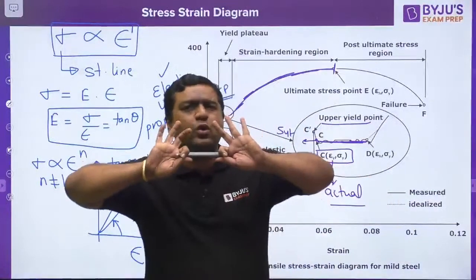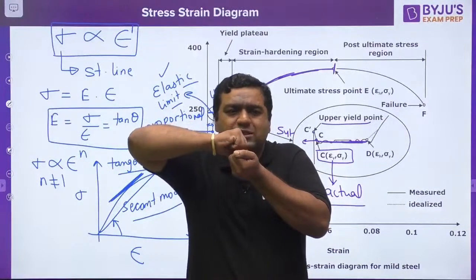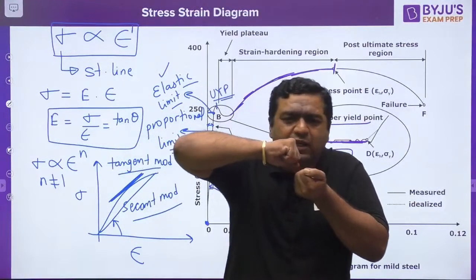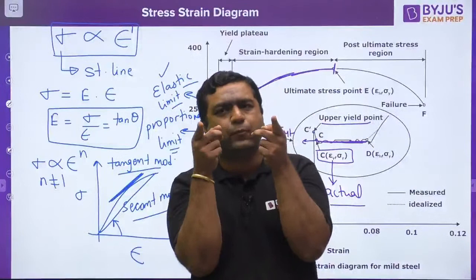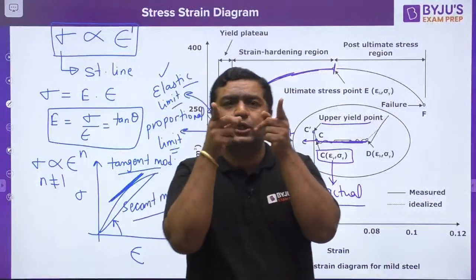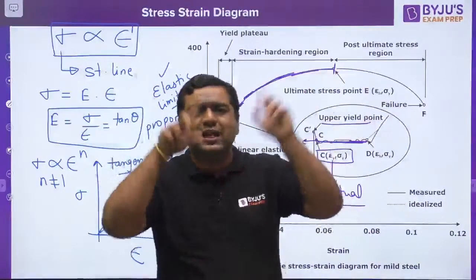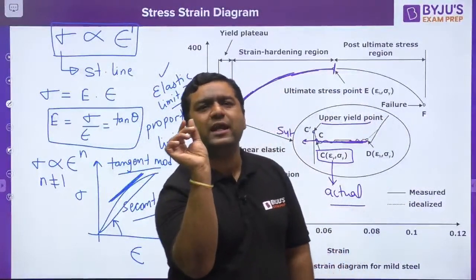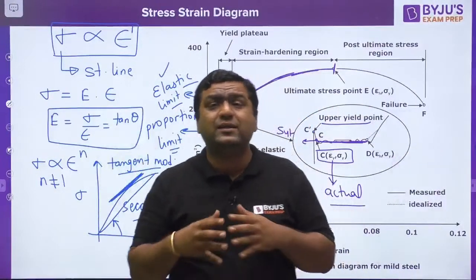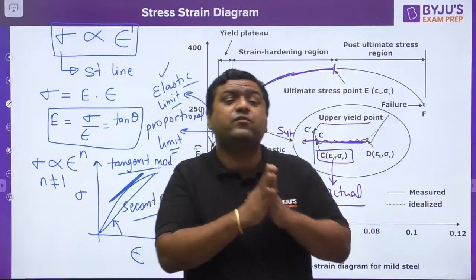So my dear, when you are going to load some material, what is going on? Let us say there are two atoms. They are going to go slightly far away from each other when you apply the forces. And when they go far away, in two atoms there are two nuclei which are positively charged. There are electrons which are negatively charged. So positively charged nuclei will have repulsion between each other. Electrons will repel each other. But the nucleus of one atom will be attracting the electron of the other, and the nucleus of the second will be attracting the electron of the first. So some attractive and some repulsive forces will be there.